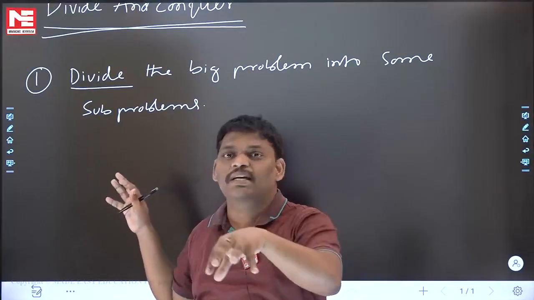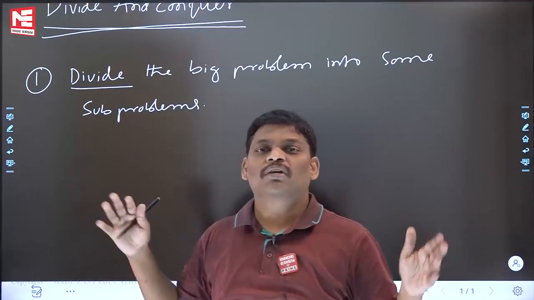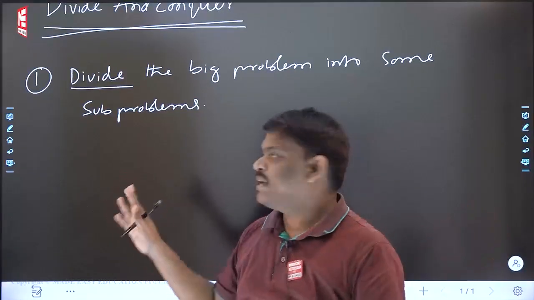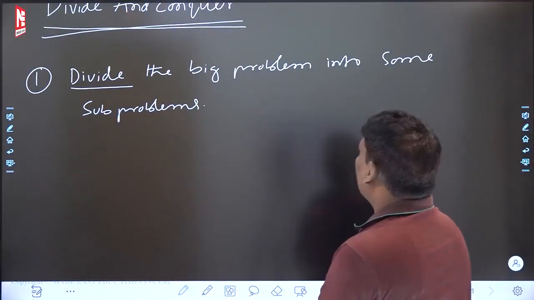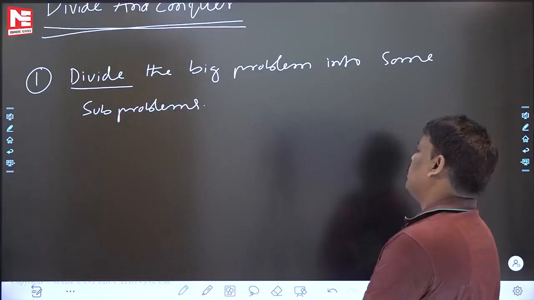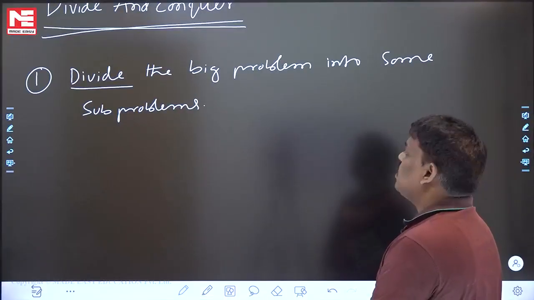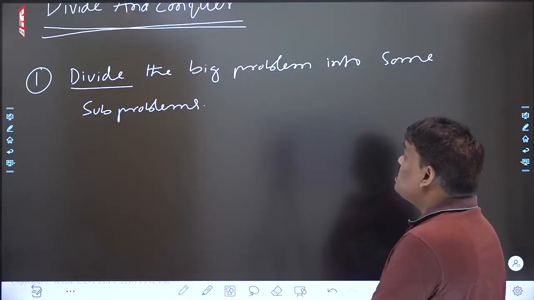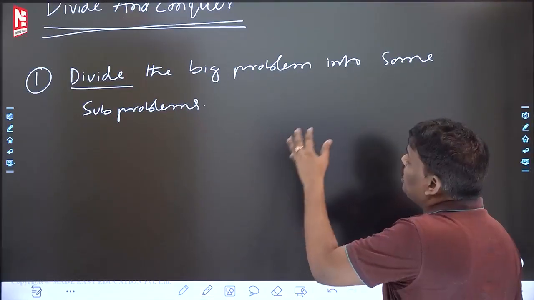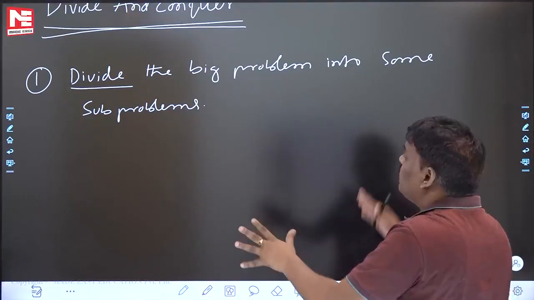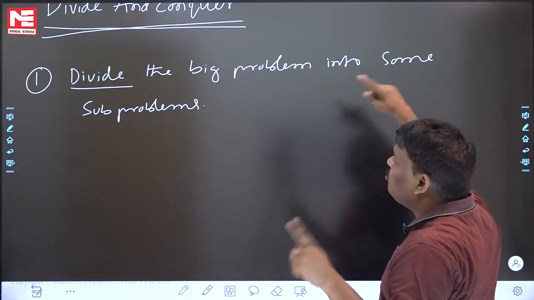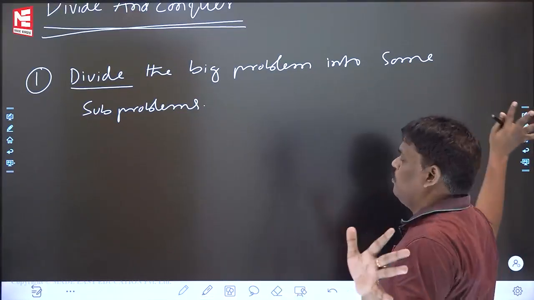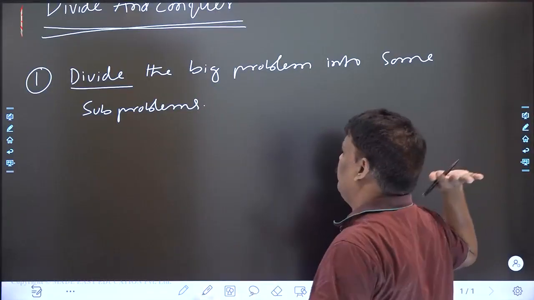But the idea is this: a bigger problem is divided into some small problems. This is the first step. How many small problems? It differs from problem to problem. Sometimes only 5 subproblems, sometimes 25 subproblems, something like that. This is the idea. Divide and conquer is one kind of algorithm which gives you a suggestion: solve the big problem in terms of smaller problems. That's what divide and conquer is saying.